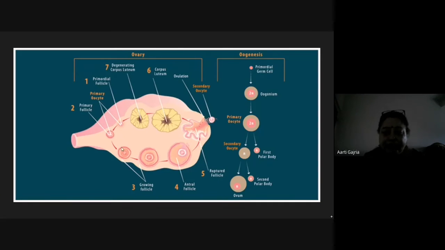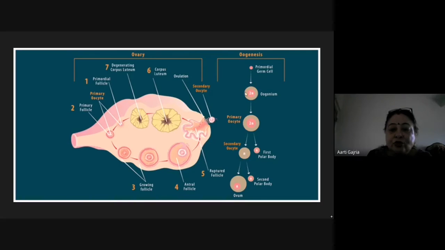So for the time being, you concentrate on this. This is the primordial germ cell. What is a primordial germ cell? The germ cell which is the primitive germ cell, the primary stage of this germ cell, which is present in the fetal ovary. This will undergo oogenesis.